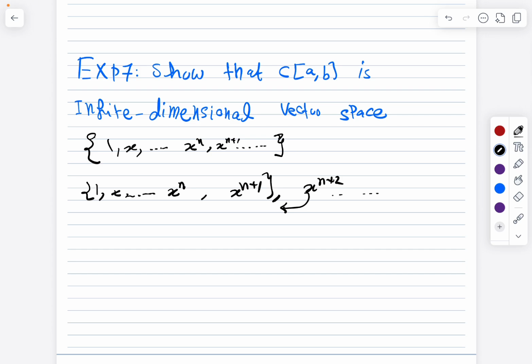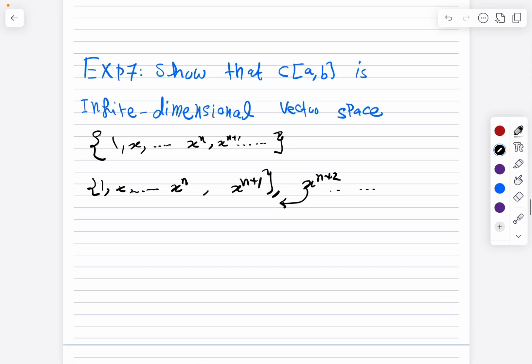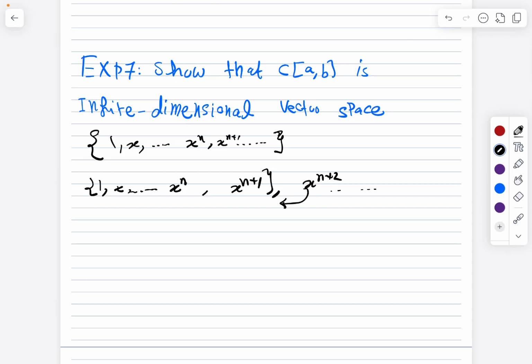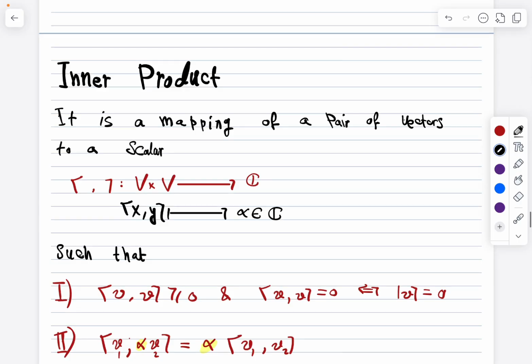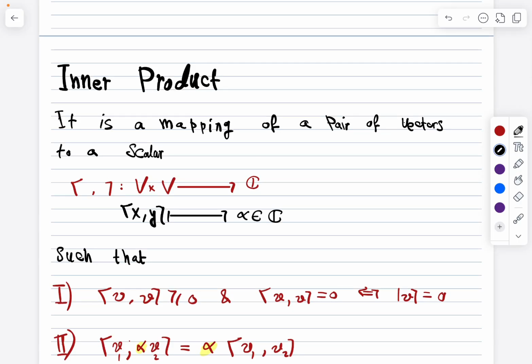So it's not possible to have a finite dimensional space for the continuous functions. In general, this is a very well-known fact that we have to take. Any vector space which consists of functions is usually an infinite dimensional vector space. Not usually, always.